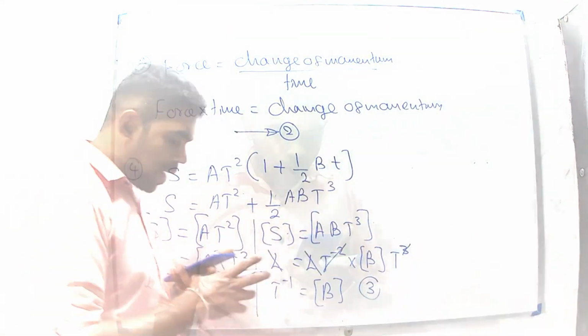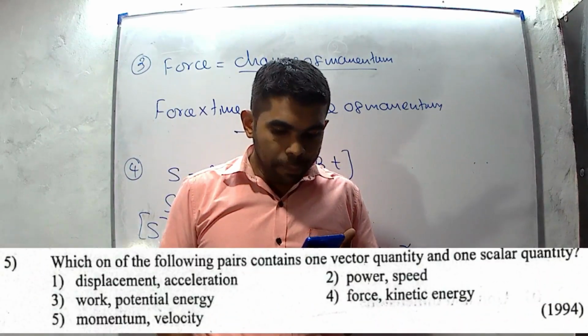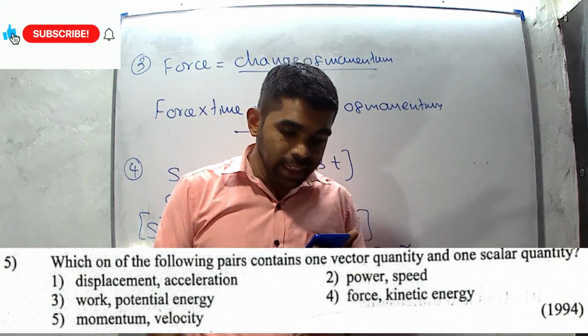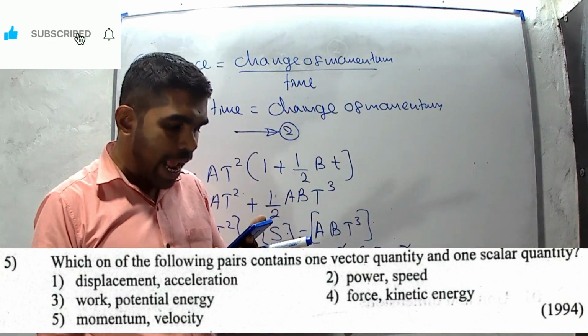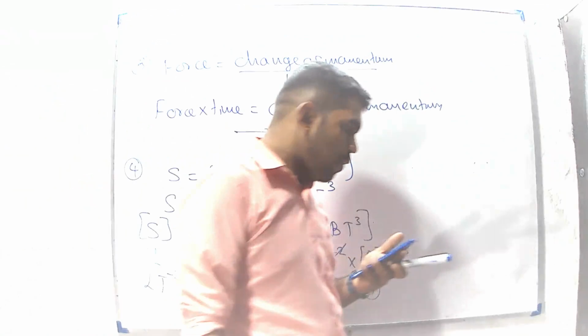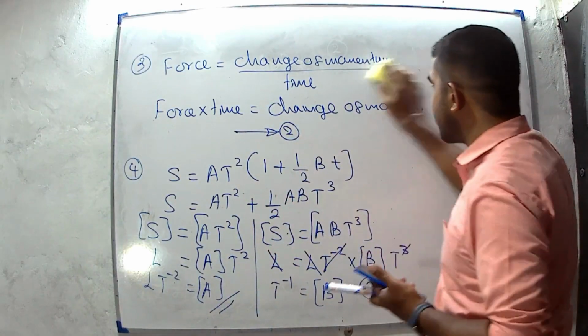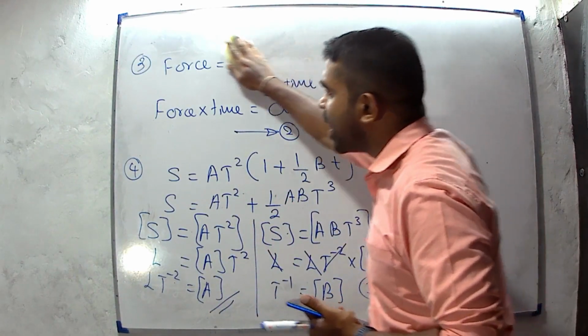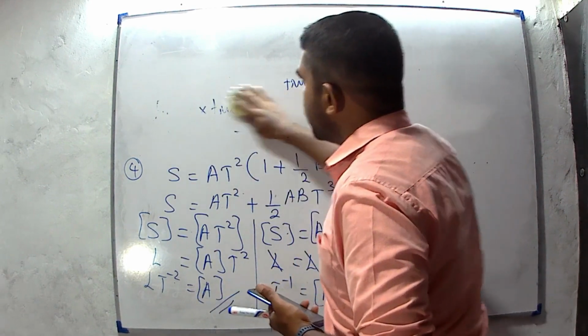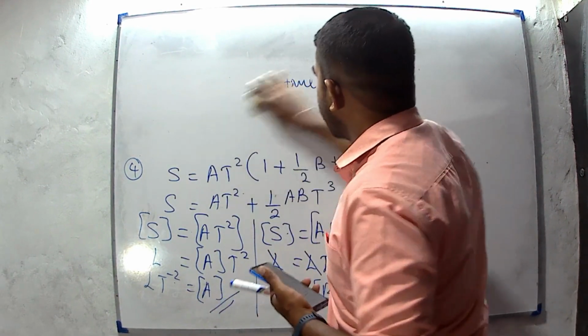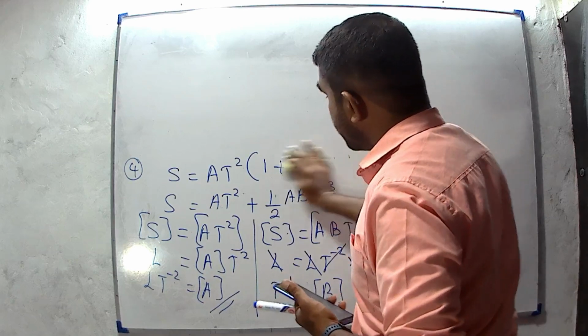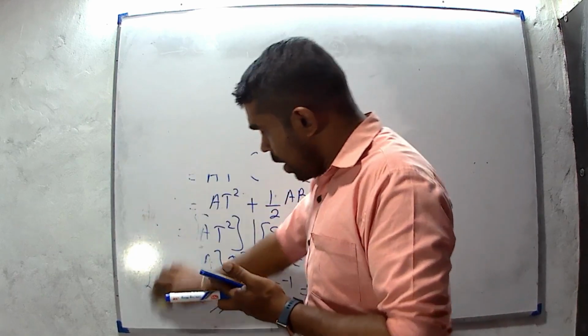Then question number 5. Which one of the following pairs contains one vector quantity and one scalar quantity? Vector quantity means there is a direction and magnitude. Scalar means there is only magnitude, there is no direction.